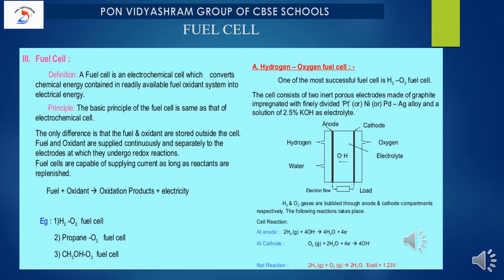Now what is the reaction carried out at the anode? At the anode, hydrogen reacts with OH minus, producing water molecules along with electrons. Whereas at the cathode, oxygen reacts with water molecules, gains those electrons and forms OH minus. So the net reaction is hydrogen reacting with oxygen to give water, and here the energy is produced. Each cell gives 1.23 volt.